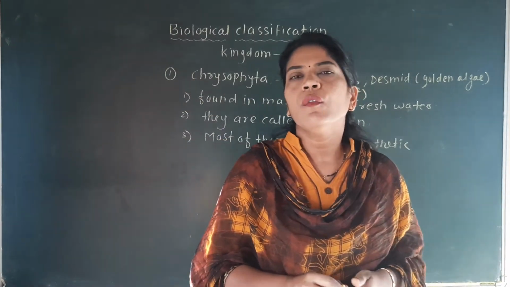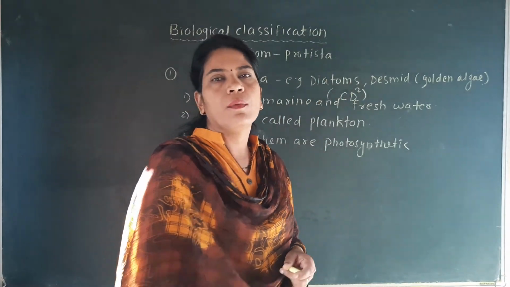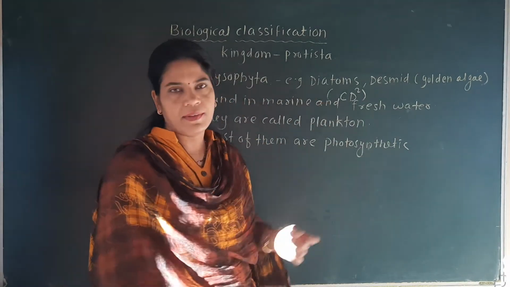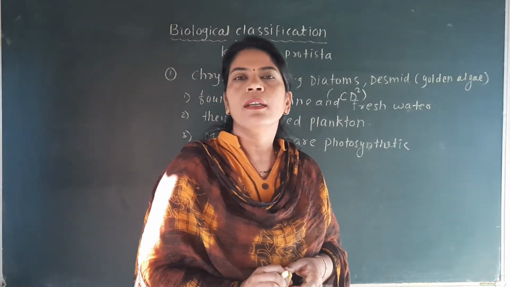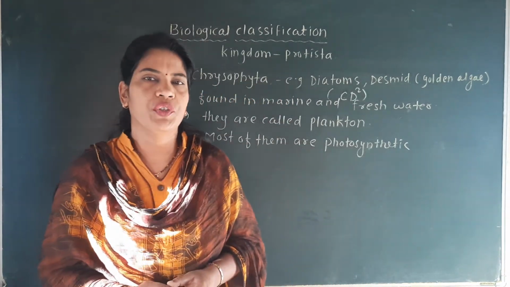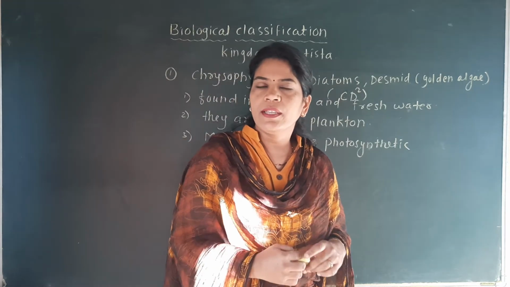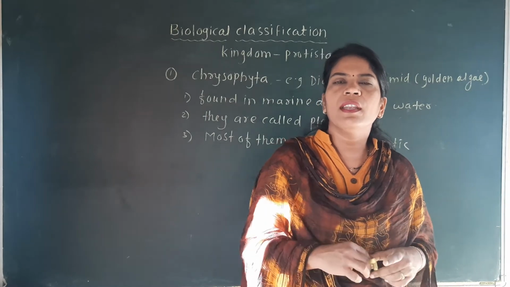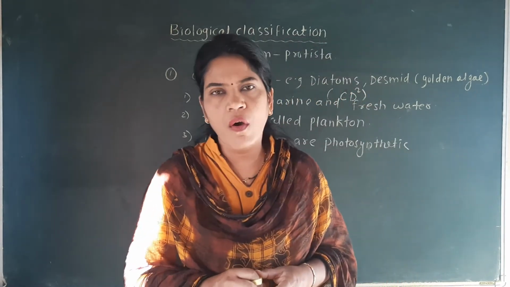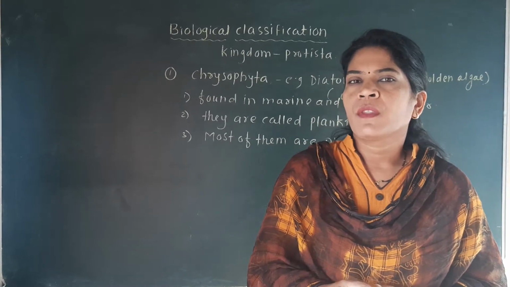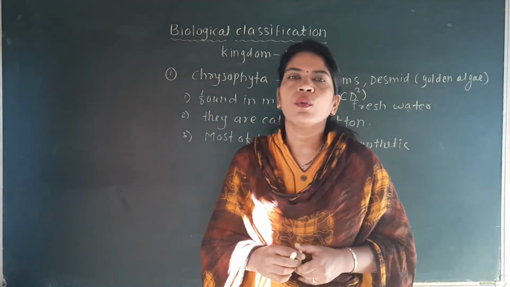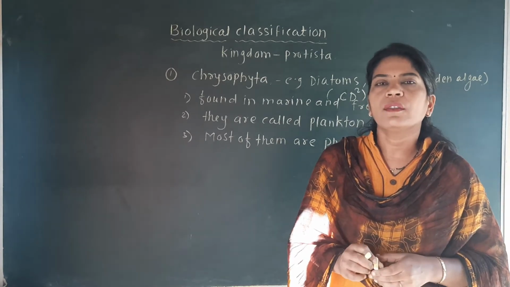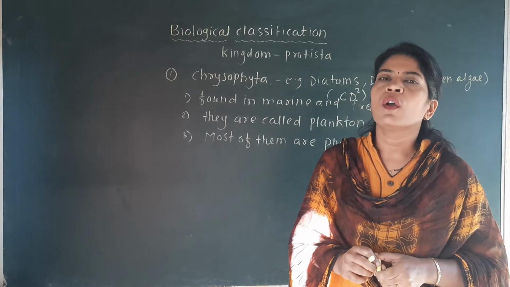Now the important thing is that these diatoms are called the chief producers of the ocean, because they are found in the ocean and the majority of the photosynthetic activity is carried out by these diatoms. They form food for themselves as well as for other organisms present in that habitat.